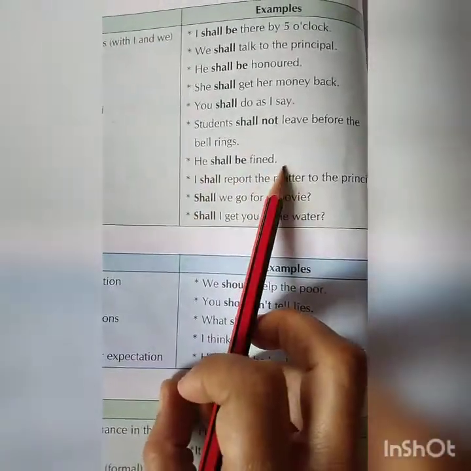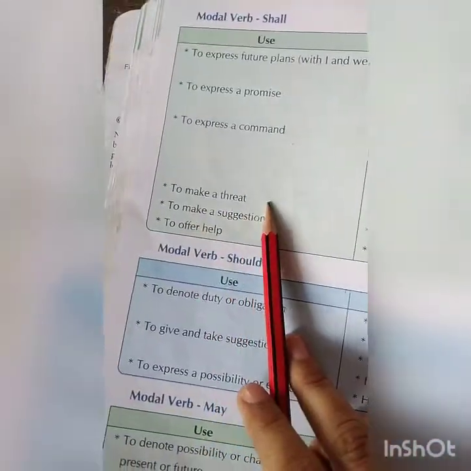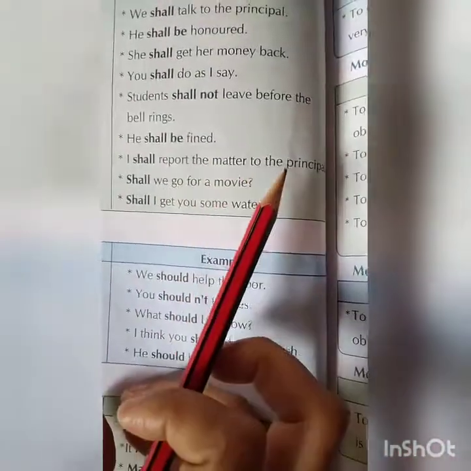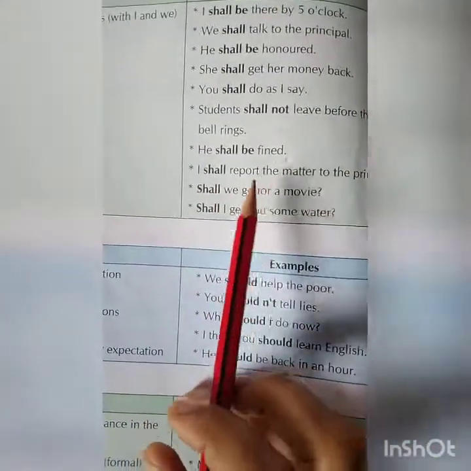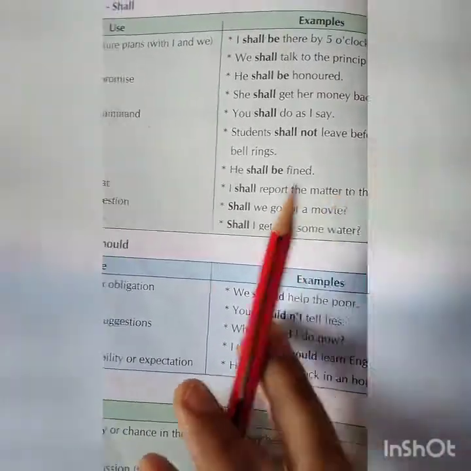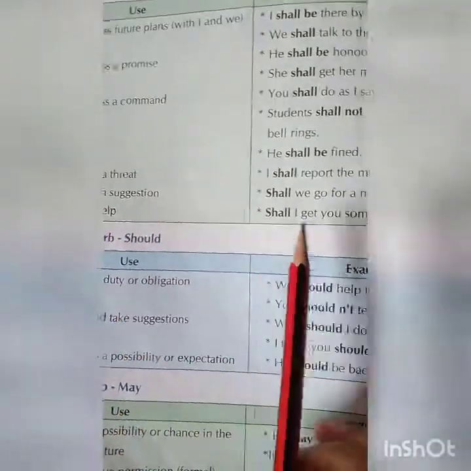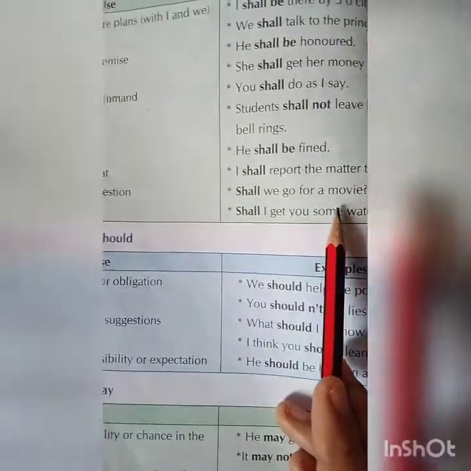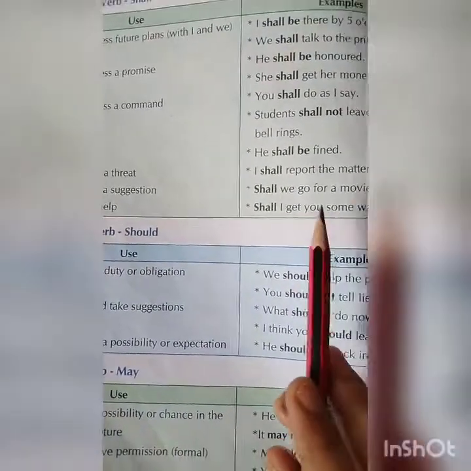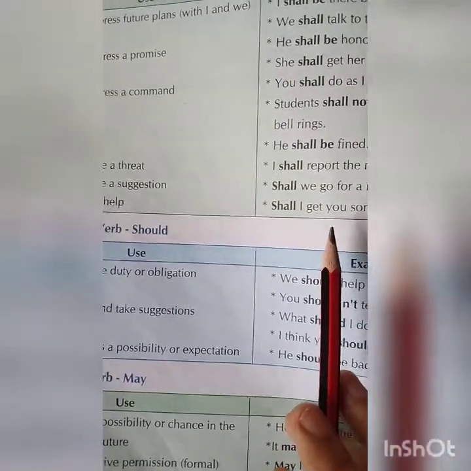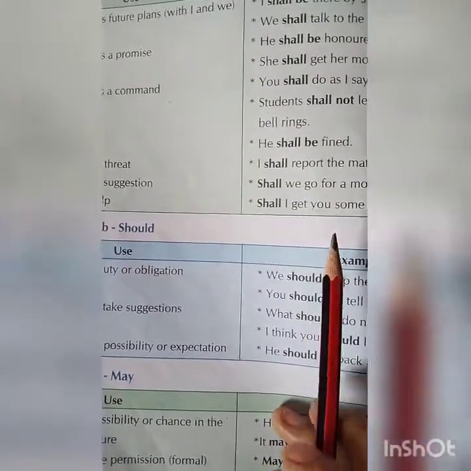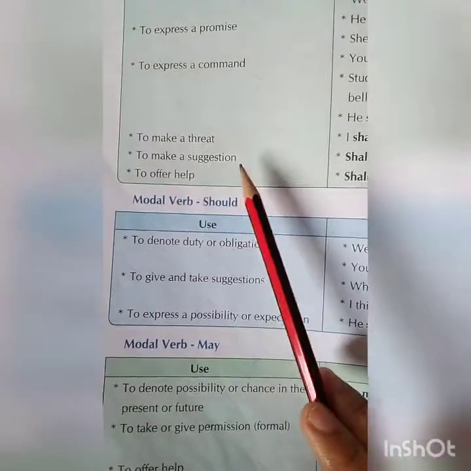He shall be fined. To make a threat, I shall report the matter to the principal. When you are threatening somebody, I shall report the matter to the principal. To make a suggestion, shall we go for a movie? That was a suggestion. Shall we go to the restaurant for dinner, lunch, or for the movie, or to the garden? That was a suggestion.